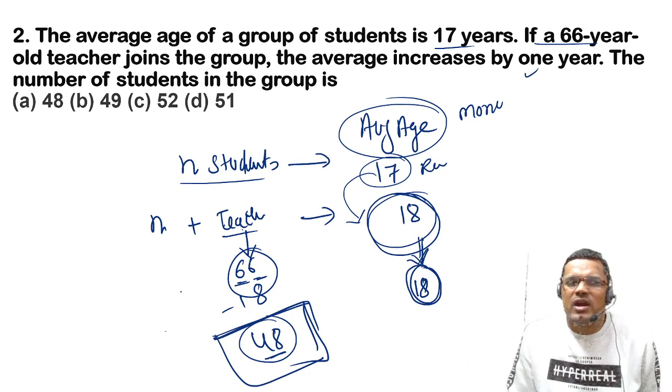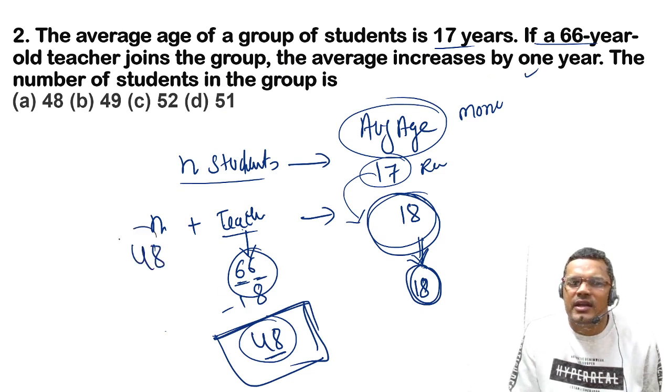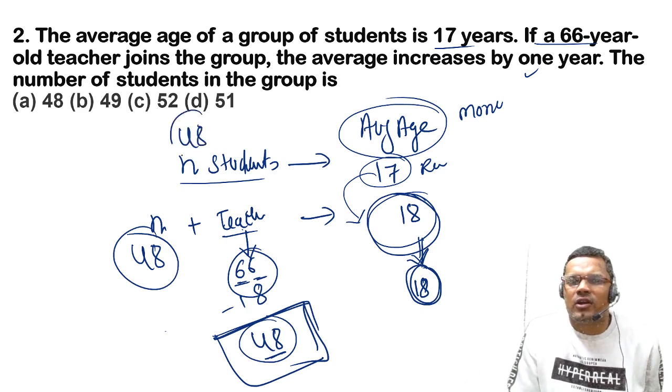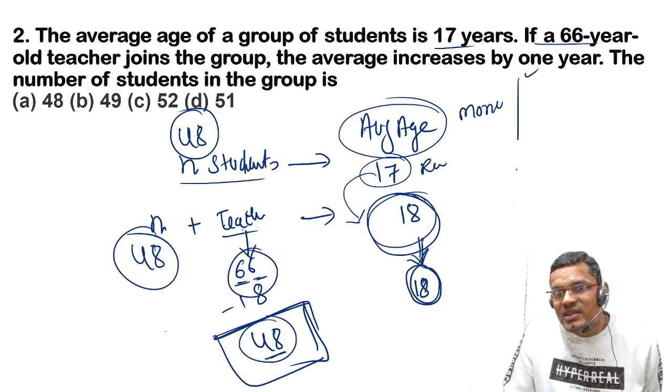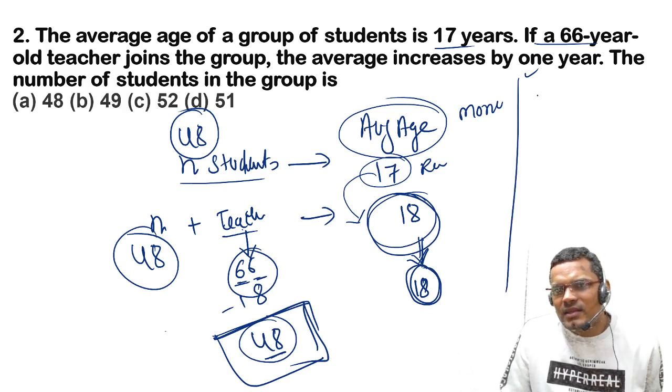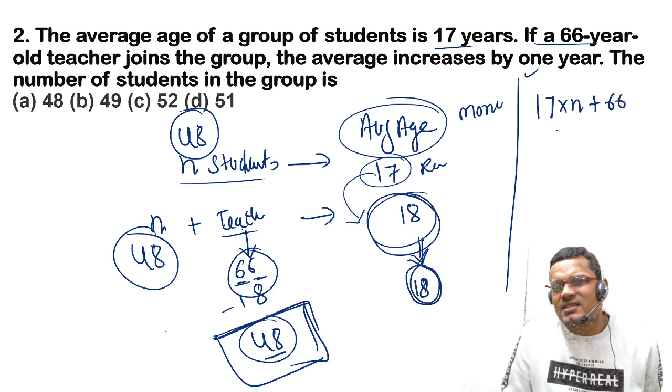So how many students were there in the class? 48 students were there, right? So we can directly say 48 were there. Otherwise, with the help of the basic method, the total age will be 17 into n plus 66. Now divide this by n plus 1, then the average becomes 18.